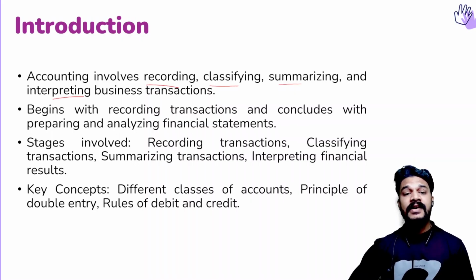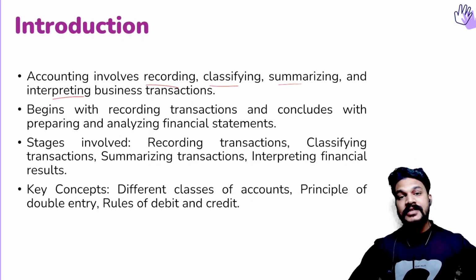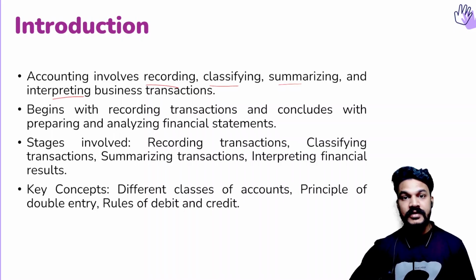So the first stage in accounting is recording, isn't it? Recording, where we will record the transaction. Recording of transactions is done with the journal. Sometimes it's called the primary book. So in the journal we will record the transaction, and the recorded transactions, based on the similarities of the accounts in those transactions, we will post to respective ledgers.